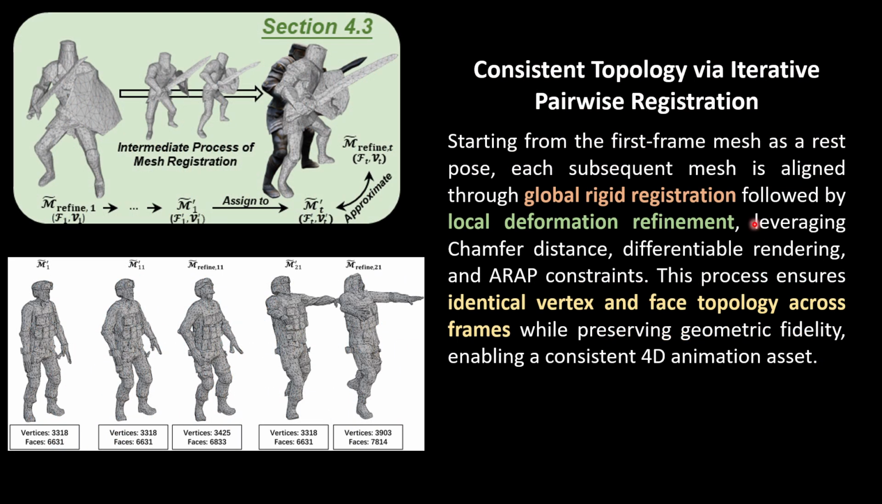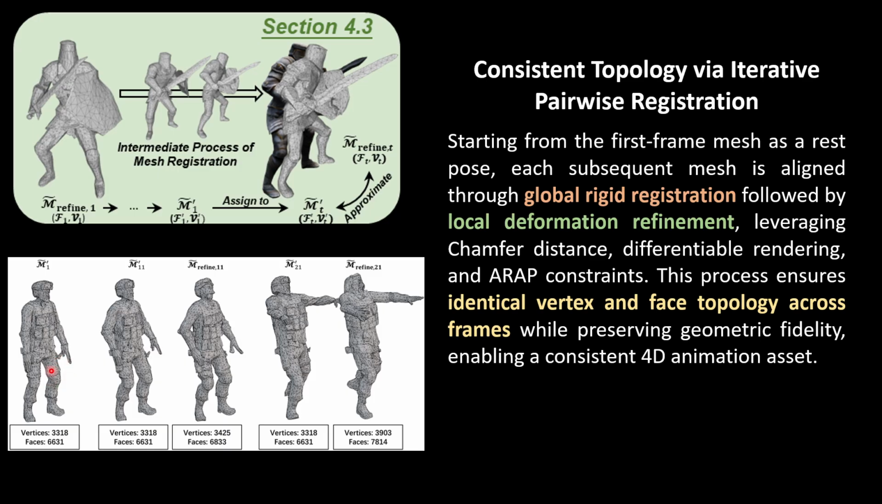We here also mention more details for the consistent topology. To ensure that different frames can generate meshes with an identical number of vertices and faces, we take the first frame mesh as a rest pose, and we will register it to the following subsequent meshes. And the registration actually includes two parts, a global registration and also a local deformation refinement. So this process will ensure totally identical vertex and face topology across frames.